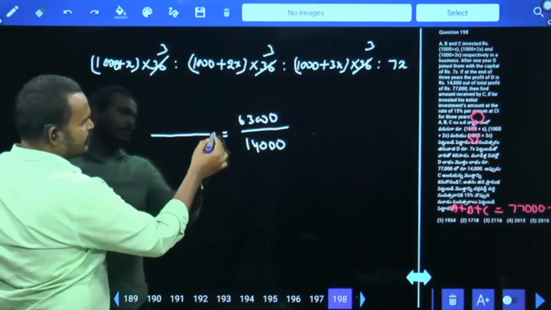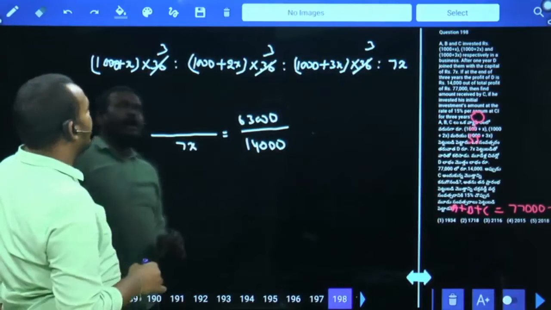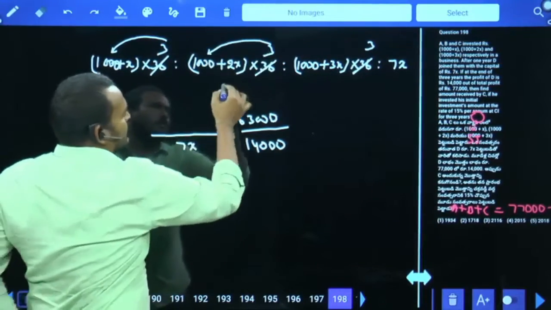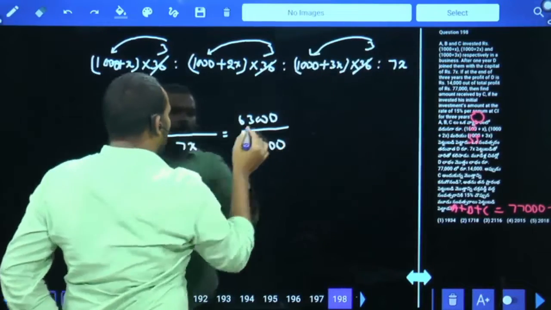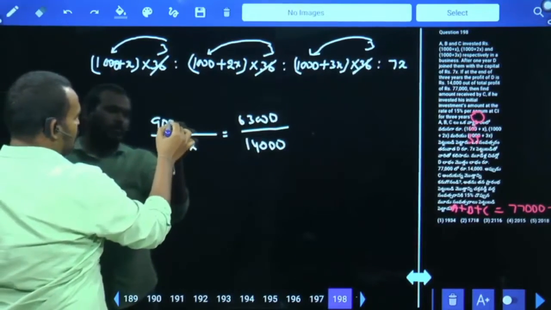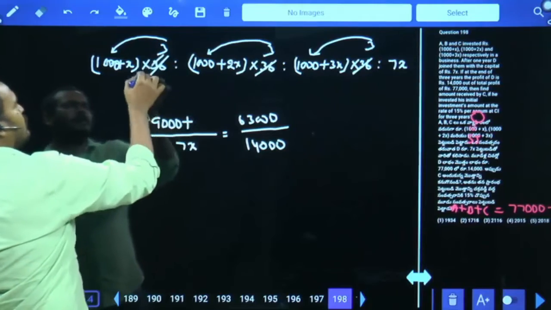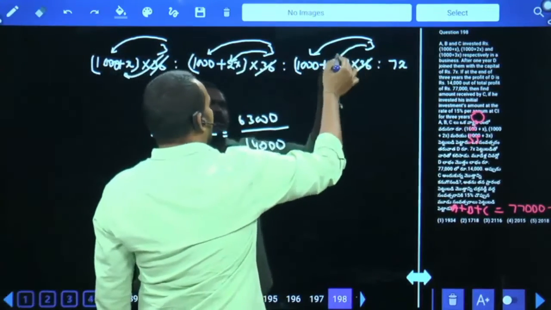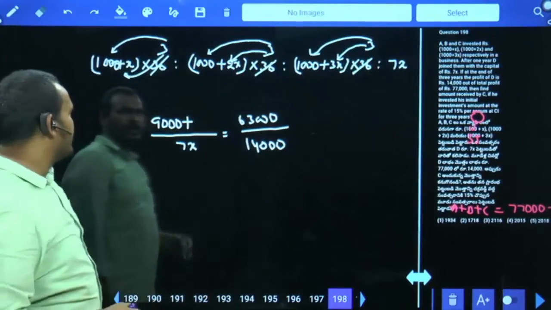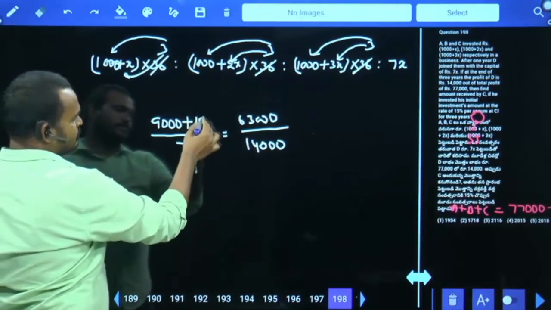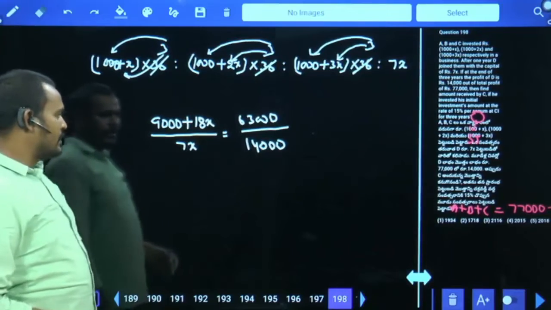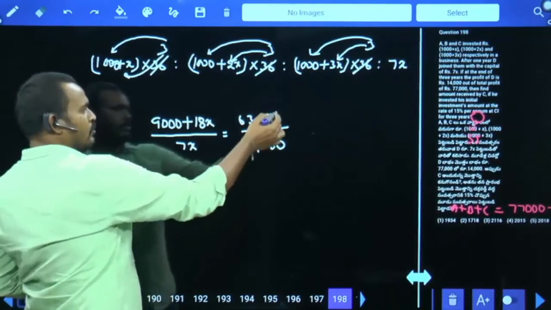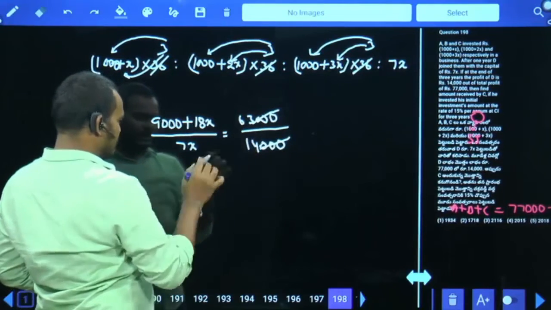First, D profit we write as 7X, and it is 3 into 1000 plus X. 3000 plus 3000 means overall it will be 9,000 plus 3 into X, 3 into 2X, 3 into 3X: 9X plus 6X is 15X, plus 3X is 18X. So 9,000 plus 18X by 7X equals 63,000 by 14,000. In the numerator 3 zeros and the denominator 3 zeros cancel.